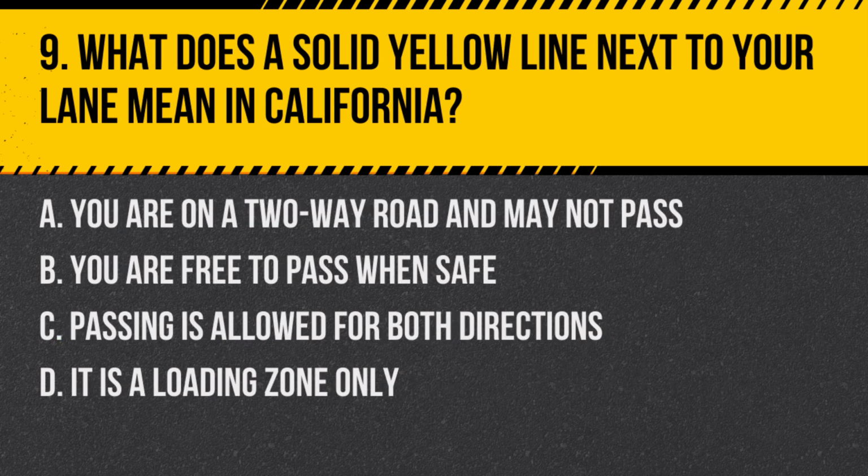Question 9. What does a solid yellow line next to your lane mean in California? A. You are on a two-way road and may not pass. B. You are free to pass when safe. C. Passing is allowed for both directions. D. It is a loading zone only. Answer. A. You are on a two-way road and may not pass. A solid yellow line next to your lane means you are on a two-way road and are not allowed to pass.